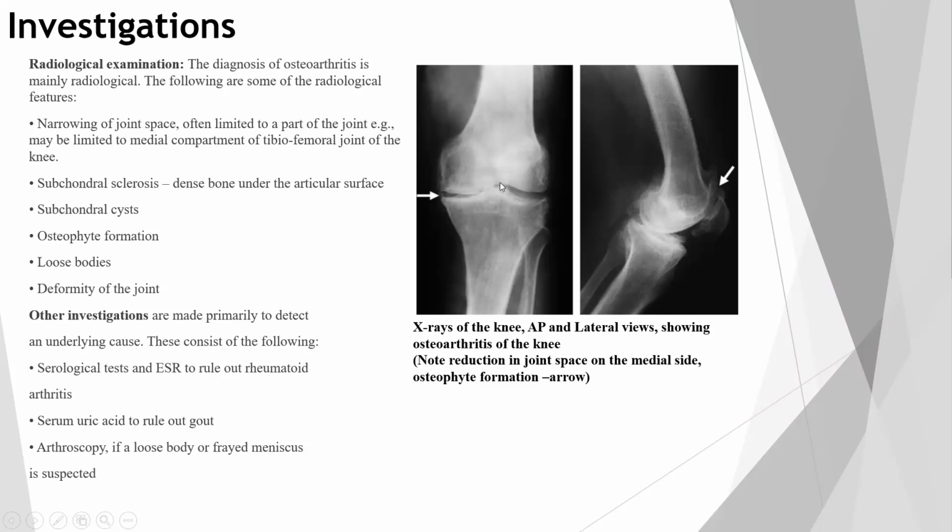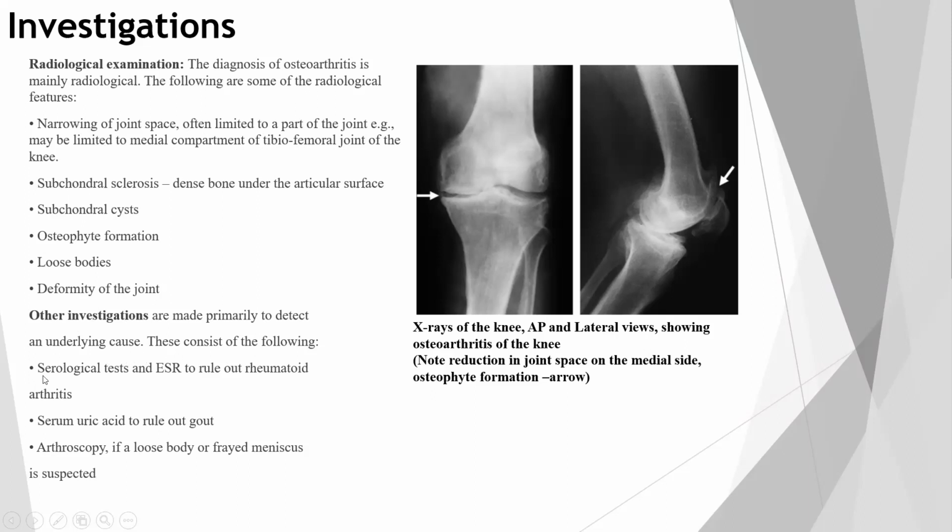So the medial compartment is more affected rather than the lateral. Subchondral sclerosis, dense bone under the articular surfaces, subchondral cyst, osteophyte formation, formation of new bone, loose bodies and deformity of the joint are clearly visible in radiological examination. Other investigations are primarily to detect the underlying cause.